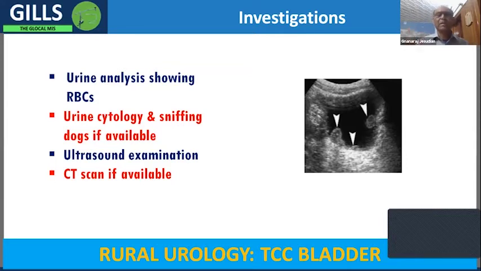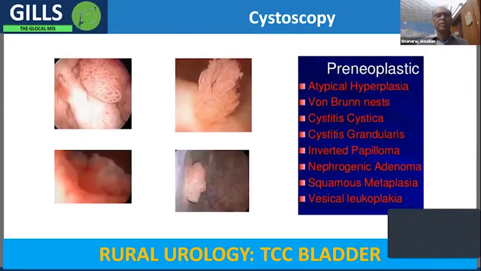If you do have ultrasound, you can see these lesions as shown in the diagram here. And of course, higher centers would like a CT scan also, because one of the main things we want to find out from a CT scan is whether the tumor has gone beyond the muscle layer, because the treatment becomes very different when it is confined to the muscle layer or when it invades and goes beyond the muscle layer.